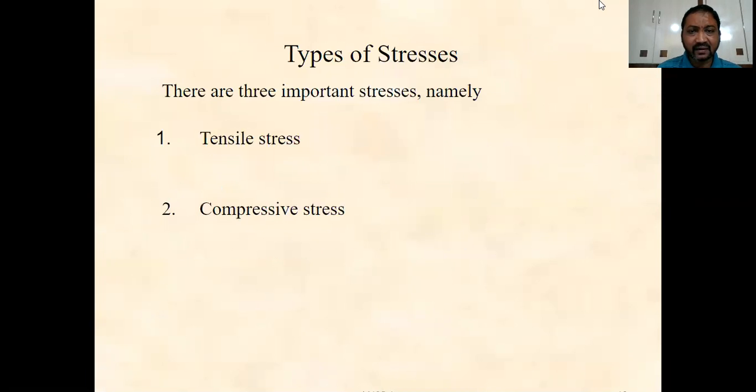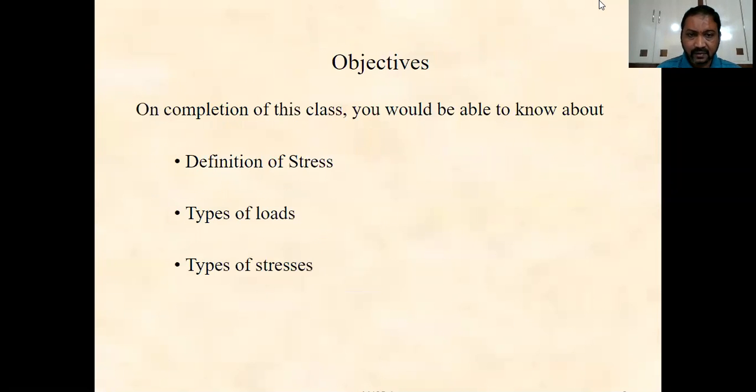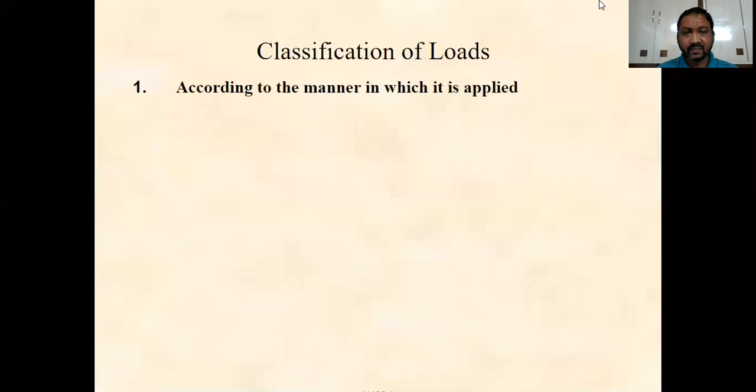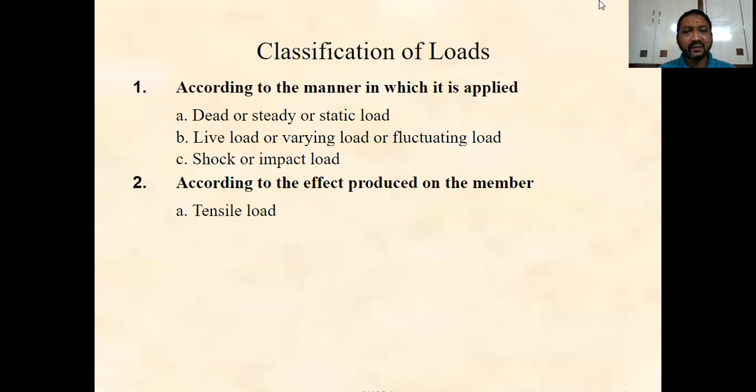Coming to the slides now, according to the manner in which they are applied, there is the dead load or static load or steady load, and the next one is the live load. It is also called a varying load or the fluctuating load.